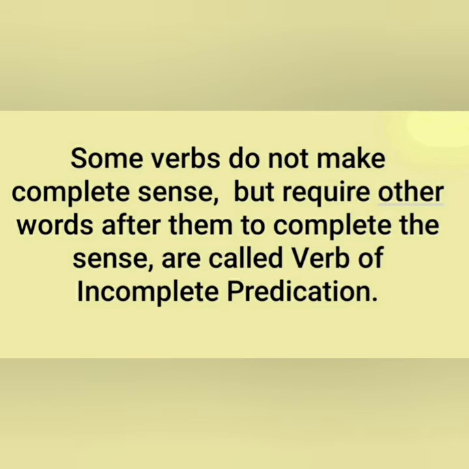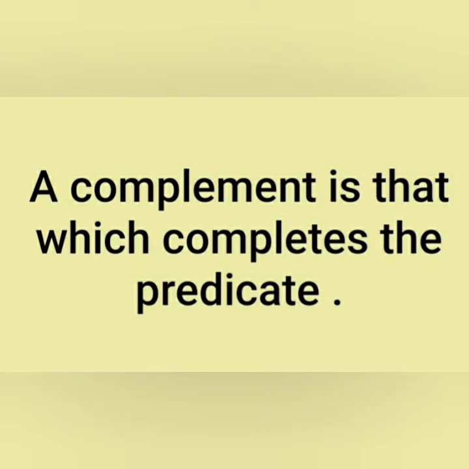They don't have need of any object here, but they need some words and phrases to complete the sense. These kinds of verbs are called verbs of incomplete predication. And the word or phrase that we add after the verb is called the complement. Means a complement is that which completes the predicate.